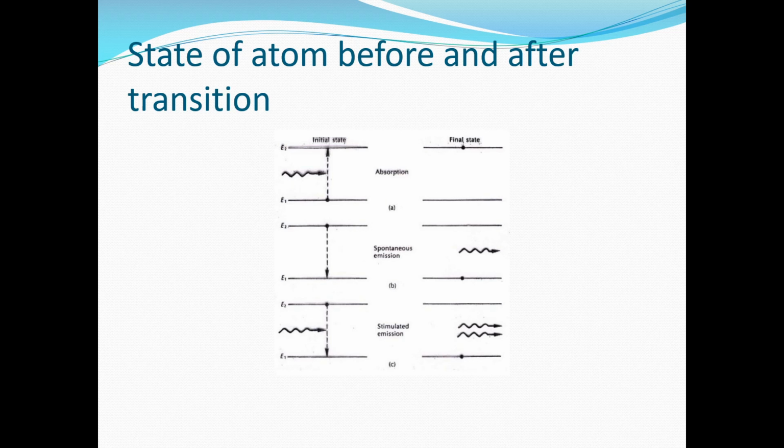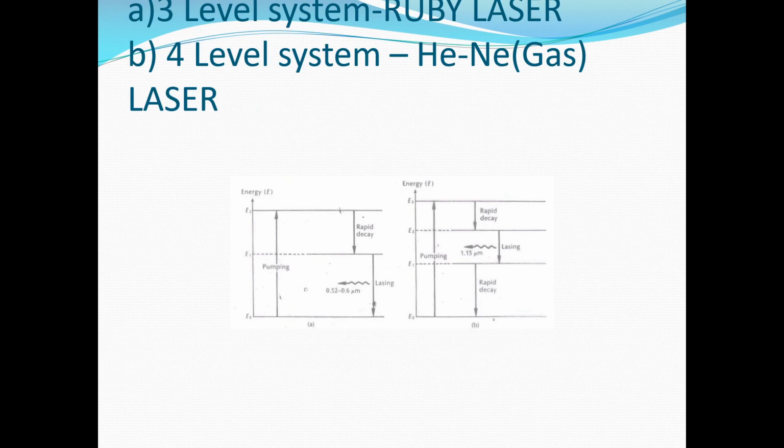Stimulated emission is the important process for generation of lasers. To produce laser light, more photons should be emitted than absorbed. In stimulated emission, light amplification takes place because we get two photons at the output when only one photon strikes the excited electron. So this is about the state of the atom before and after the transition in the case of laser.